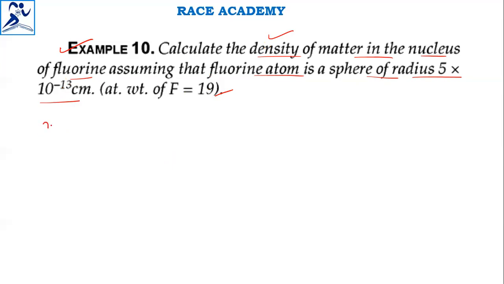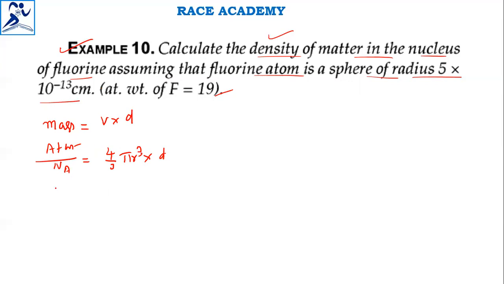Mass of the nucleus. Like the previous problem, mass is equal to volume into density. And this mass we write as atomic weight by Avogadro number, right? That is equal to volume 4/3 pi r cube into the density, which we don't know. So you can substitute whatever you know from the problem.